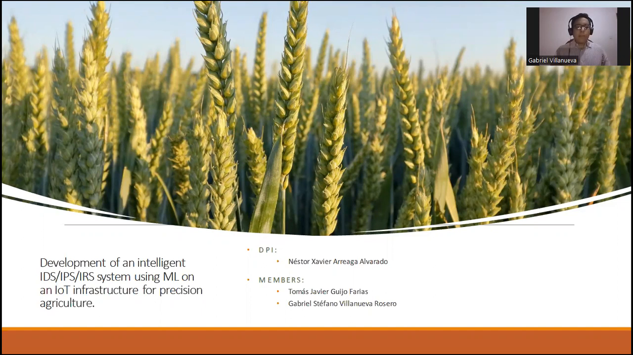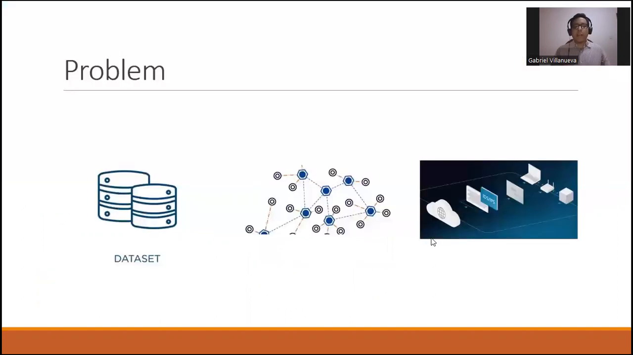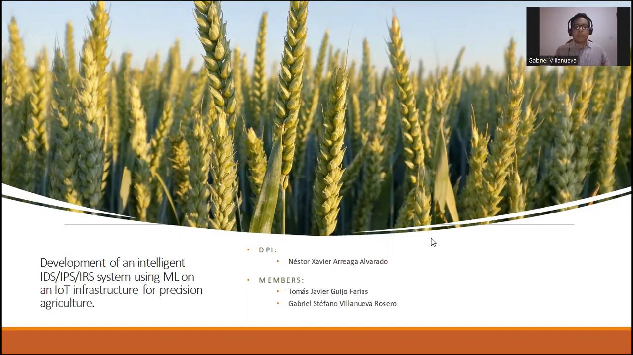Hello. Our project is the development of an intelligent IPS, IDS, and IRS system using machine learning on an IoT infrastructure for precision agriculture. Our director is the engineer Nestor Javier Arriaga, and my name is Gabriel Villanueva, and my partner is Tomás Guijo.